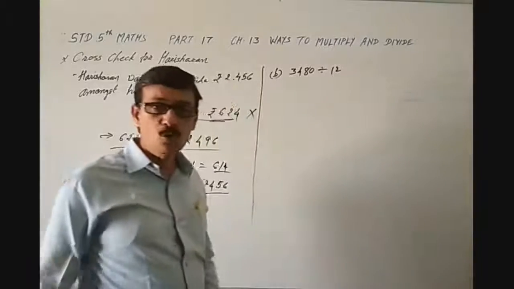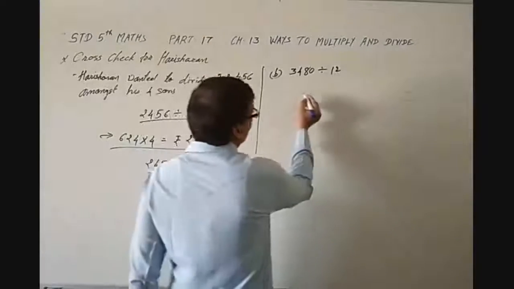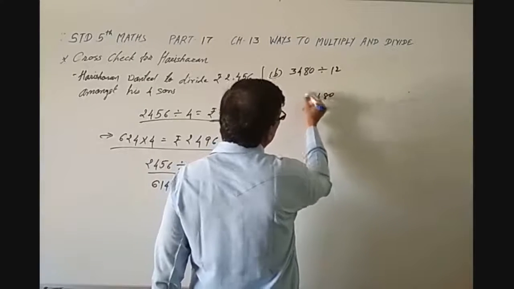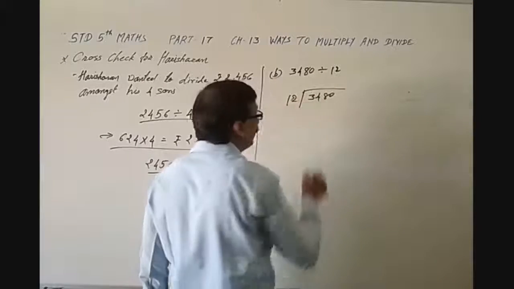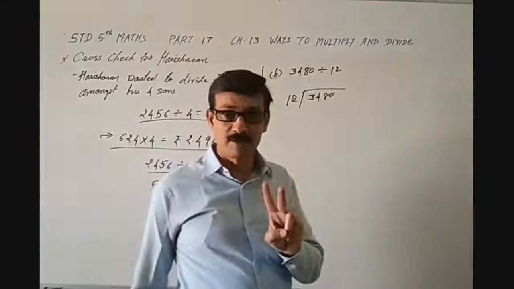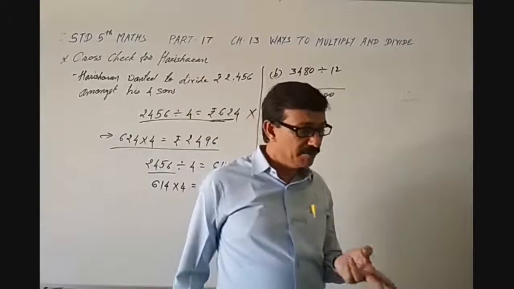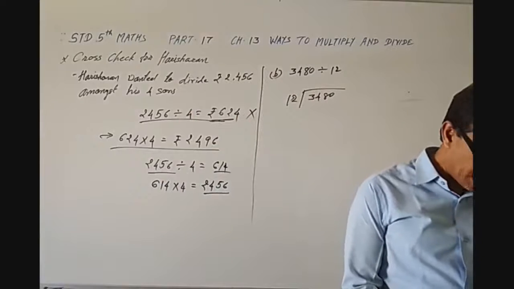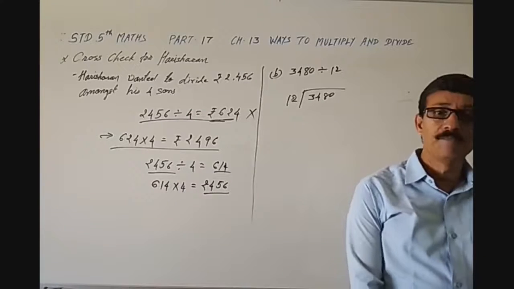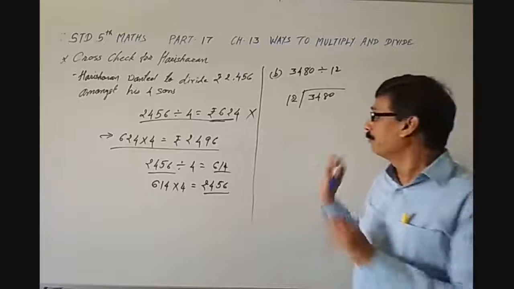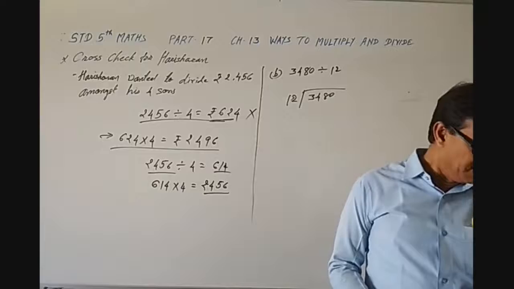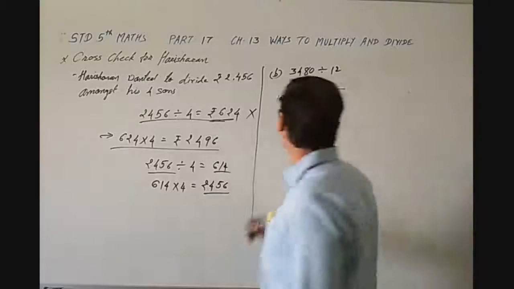So first of all we should go for the division. 3,480 divided by 12. We can go for both methods. One of the methods that we learned, that way also we can go. Suppose here we will go for the method like this.